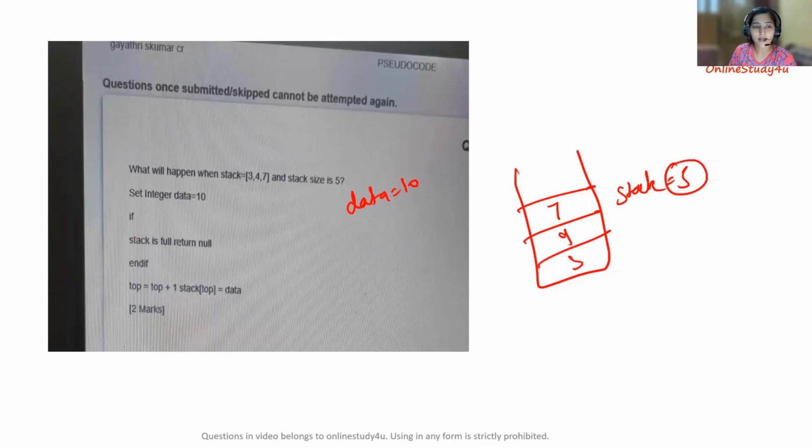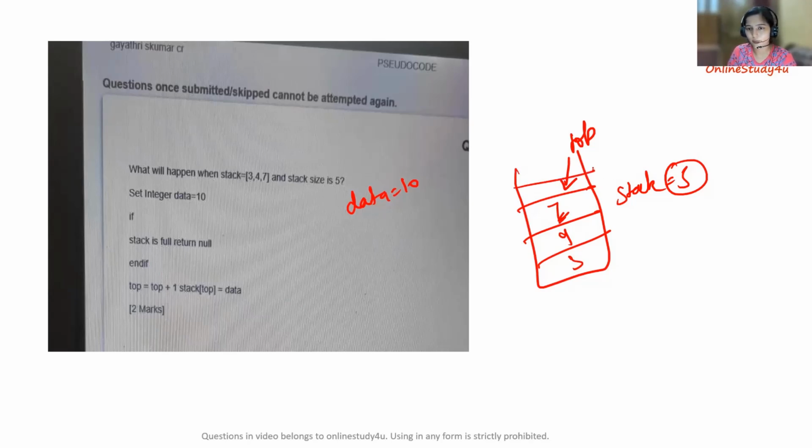So we are simply checking if the stack is full, return null. No, as of now it is not full. And you must be knowing we have top, which used to point to the first element of the stack. So top is initially pointing to 7. But now we want to insert a new data. So first of all, you have to update the value of top, and then to this particular index, you have to put the new data.